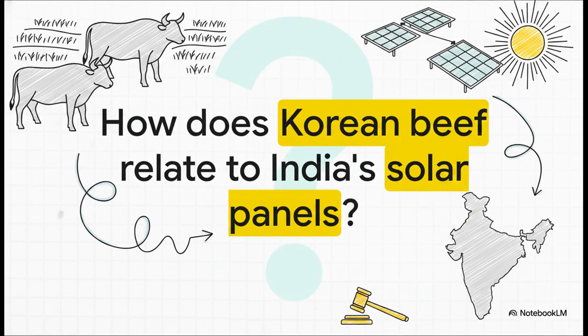So, right off the bat, what does the dispute over Korean beef have to do with India's solar panels? I know, it sounds kind of like the setup to a weird joke, right? But I promise you, by the end of this explainer, you are going to see exactly how a historical argument over agricultural imports ended up dictating the rules for modern renewable energy tech. It is literally a perfect example of how the past shapes the future in international law.